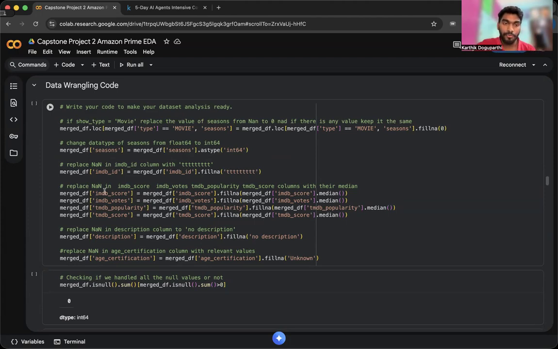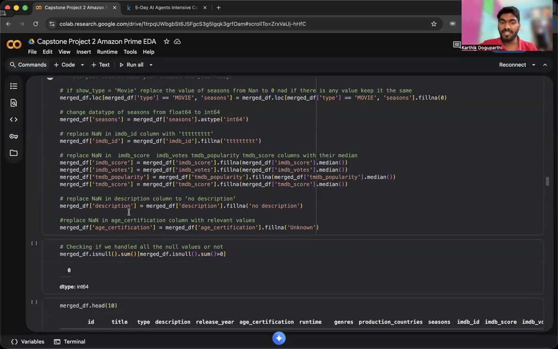And these four columns are the columns that need to be handled, because most of these have less than 30% missing values. So I am trying to impute them with the medians. These four columns are IMDb score, IMDb votes, TMDB popularity, and TMDB score. These four values can be used for data visualization and insights. So I wanted to include and impute them with their medians. All these columns are filling their null values with their medians.